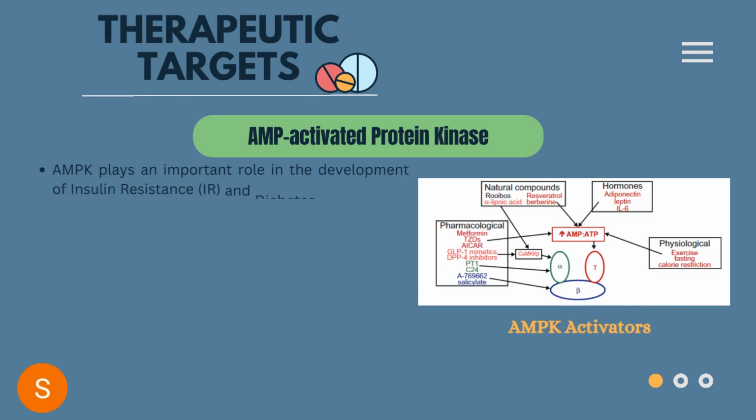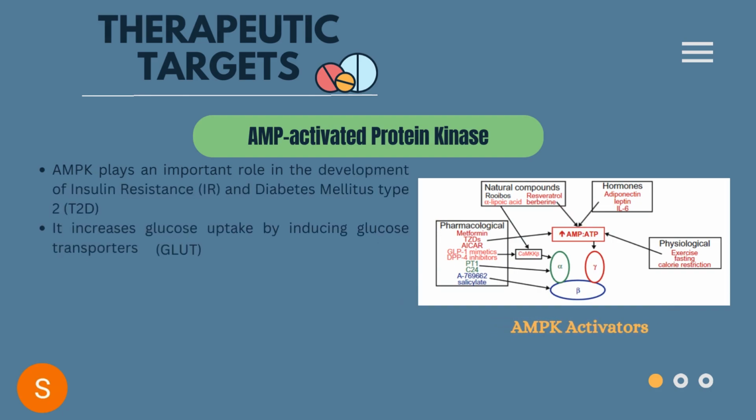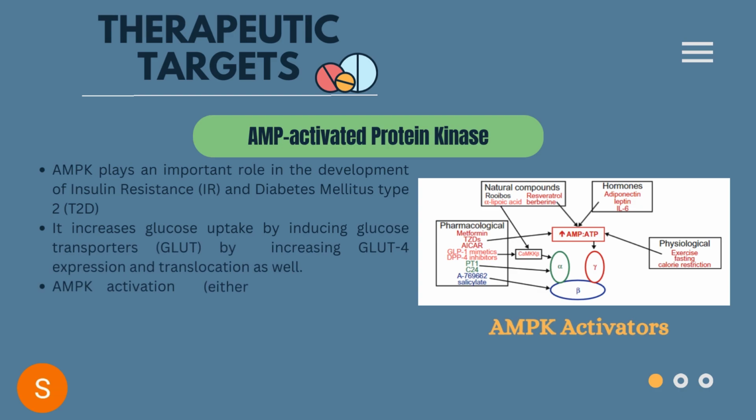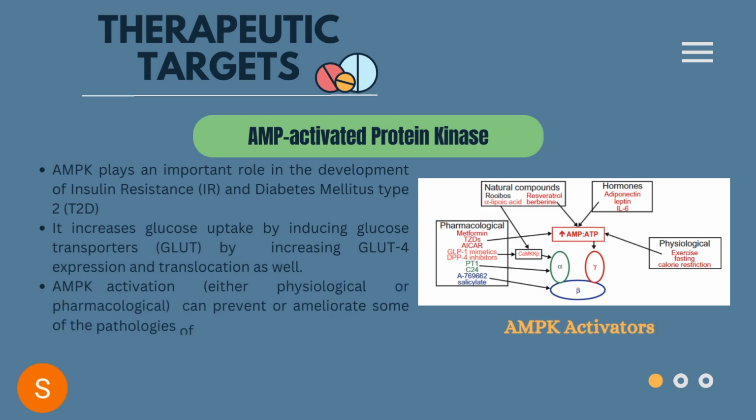Therapeutic targets in diabetes mellitus. The first one is AMP activated protein kinase, AMPK. AMPK plays an important role in the development of insulin resistance and diabetes mellitus type 2 by stimulating catabolic pathways for producing ATP and inhibiting anabolic pathways. It increases glucose uptake by inducing glucose transporters, by increasing GLUT4 expression and translocation as well.